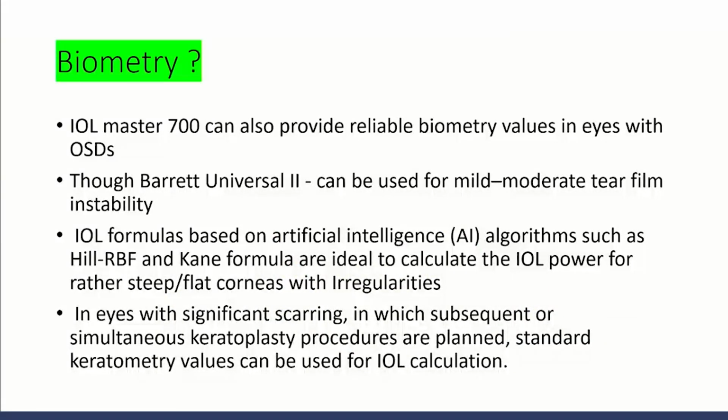IOL formulas based on artificial intelligence algorithms, such as Hill-RBF or the Kane formula, are more reliable in this scenario. If the K reading is grossly damaged, in that scenario we can take the axial length by ultrasonic measurement of that eye, or use standard K1, K2 readings of 45, or we can take the K reading from the other eye, and that will give an appropriate measurement if the K reading is grossly damaged.